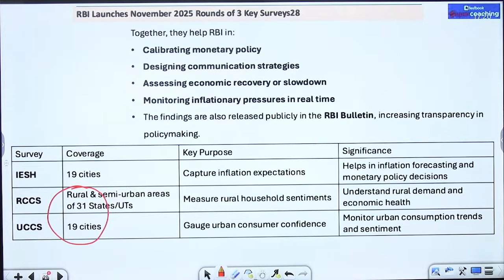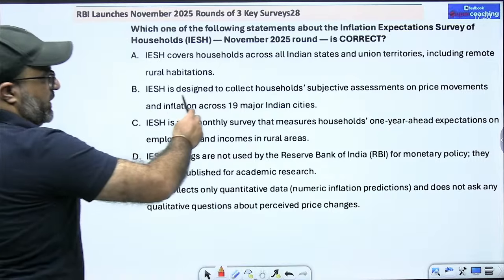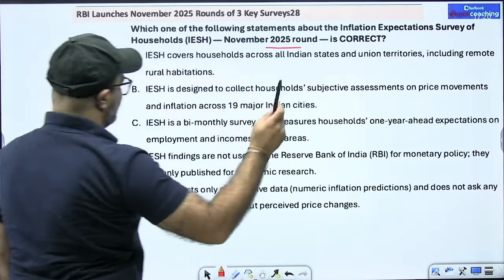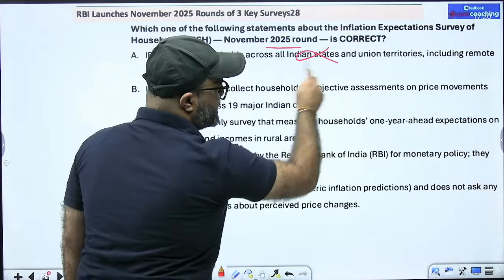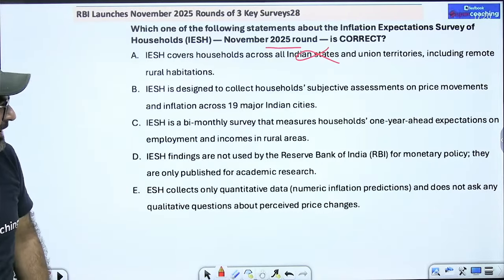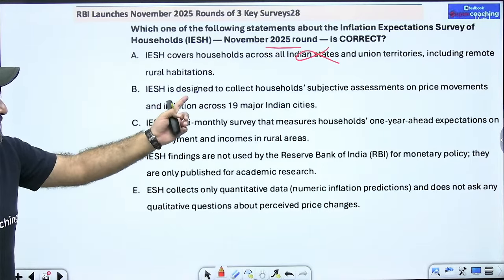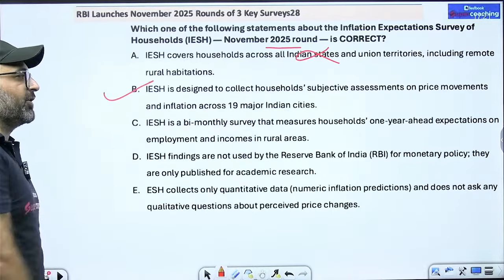If it is clear and we are good to go, just give me yes sir, so that we can try to solve a question on the same. Here is the question, guys, on the same topic. The question says, which one of the following statement about the inflation expectation survey of household November 2025 round is correct? IESH covers household across all the Indian states. No sir, it is focusing only and only the 19 cities or the 19 major Indian cities. IESH is designed to collect household subjective assessment on price movement and inflation across 19 Indian cities.